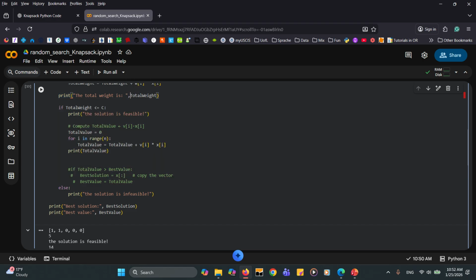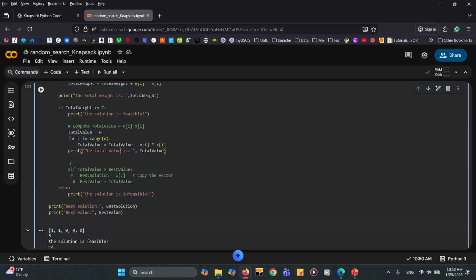Need to separate them, and also you can see here the total value, or I can say the objective function, or the total value is better. The total value is this one, total value.